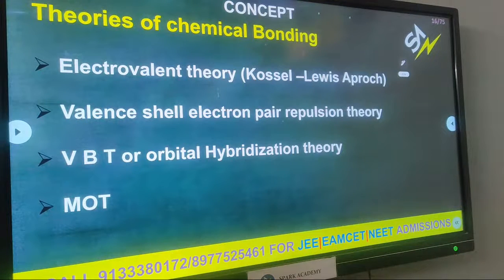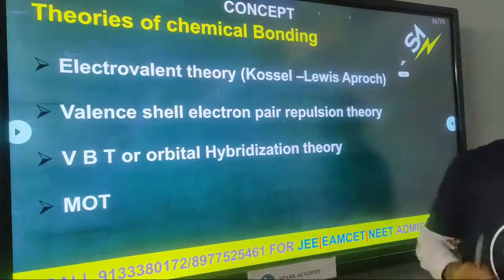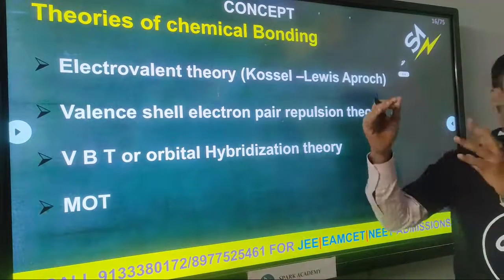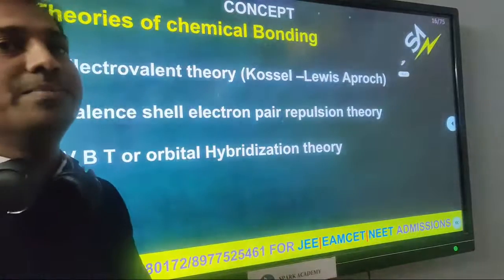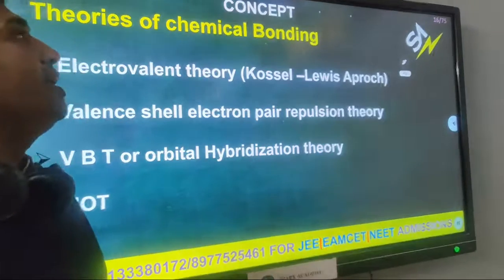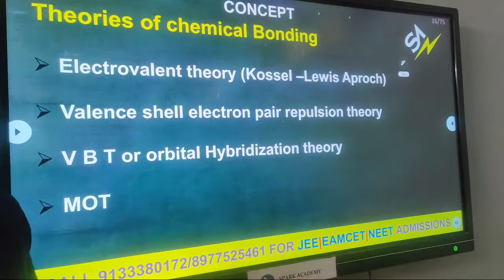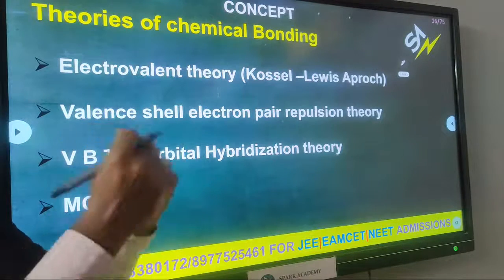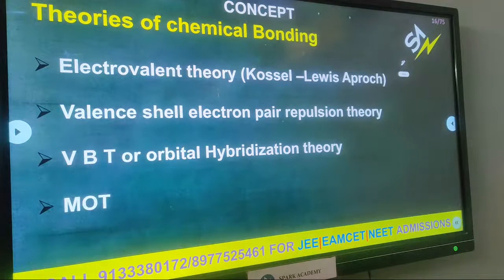Now we are going to enter into chemical bonding. First, what is the definition of chemical bonding? For example, we have one molecule that contains constituent atoms like A, B, C. What is the force present between them? The electrostatic force of attraction which holds the A, B, C atoms together in a molecule is called chemical bonding.